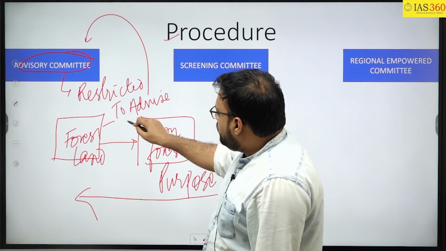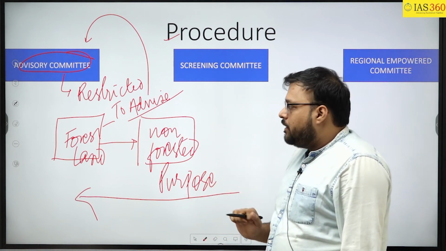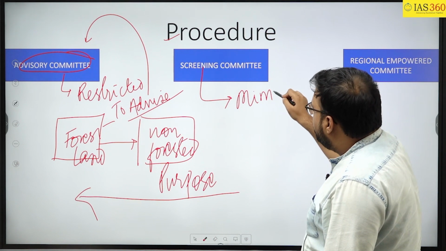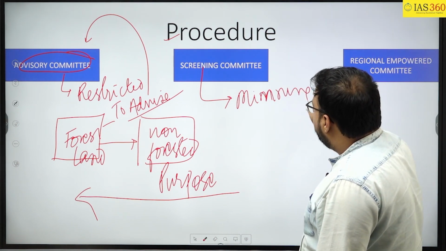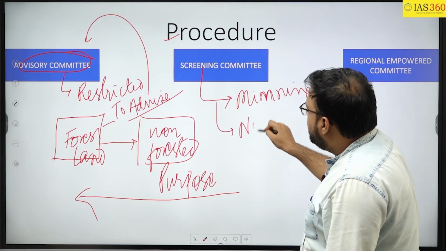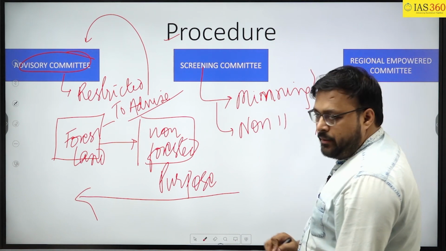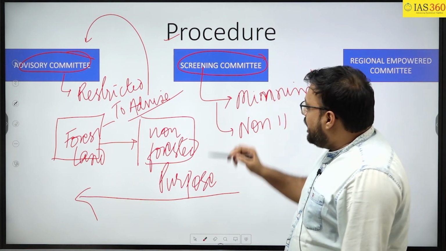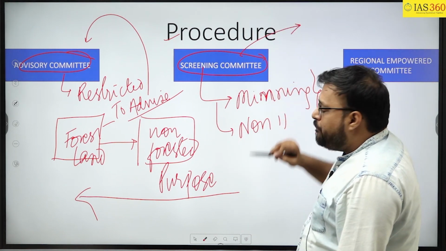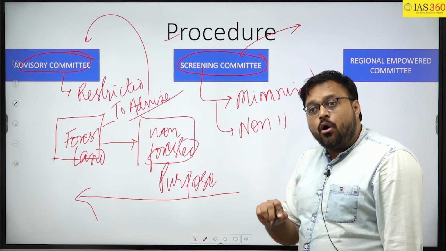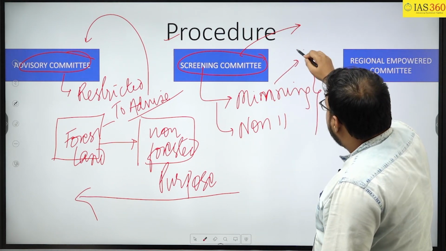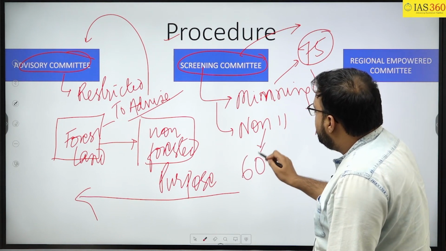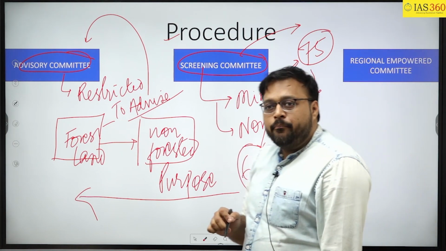Okay. Now the second thing: if the project is of mining activity, or if the project is of non-mining activity, then this screening committee will look into whether we should grant an approval for the diversion or not, within 75 days for a mining project and 60 days for a non-mining project.